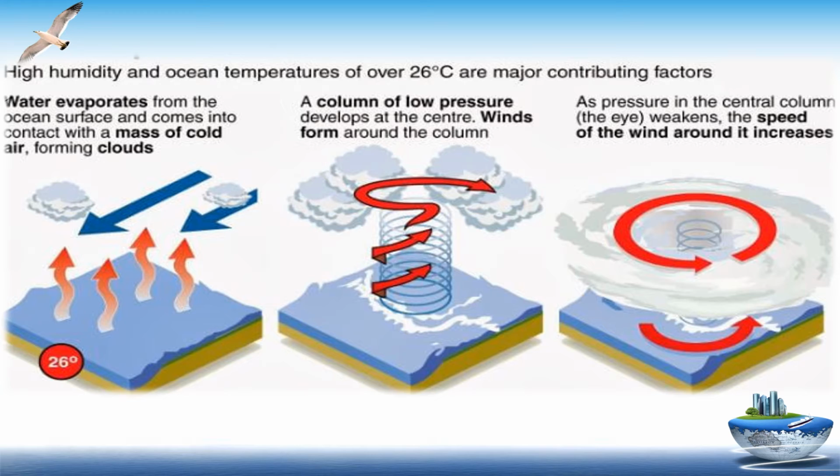Water evaporates from the ocean surface and comes into contact with a mass of cold air, forming clouds. A column of low pressure develops at the center. Winds blow around the column. As pressure in the central column, the eye, weakens, the speed of the wind around it increases.